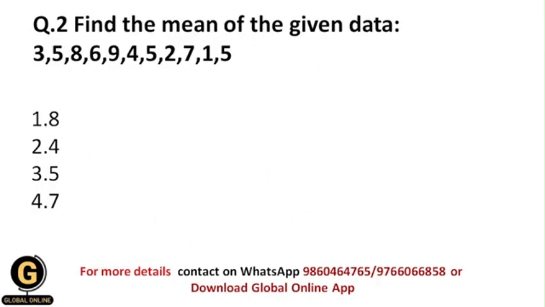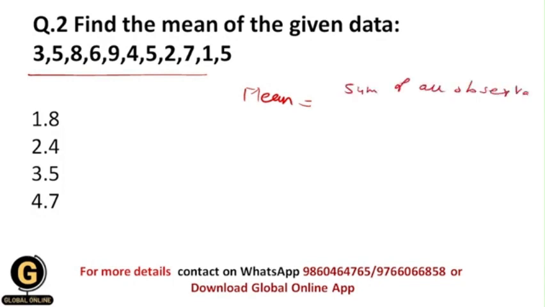Now next is find the mean of the given data. Now they have given you the data set and you need to find out its mean value. So as I have told you earlier in this video, whenever you need to find out mean, that is nothing but arithmetic mean, then its formula will be sum of all the observations divided by number of observations, okay.